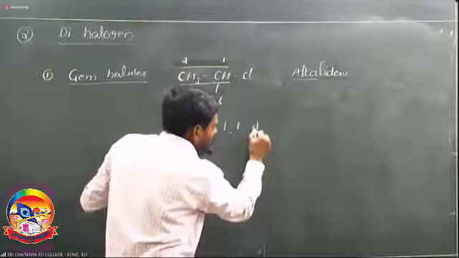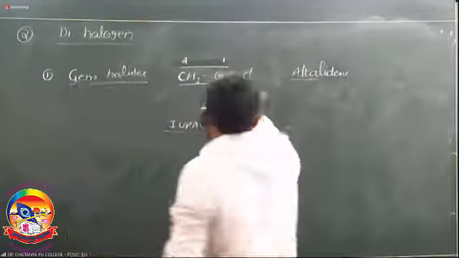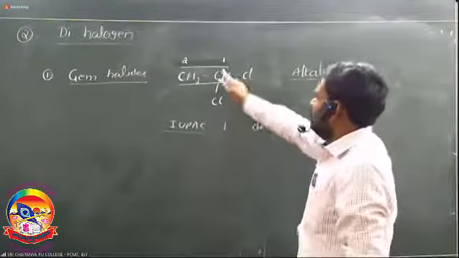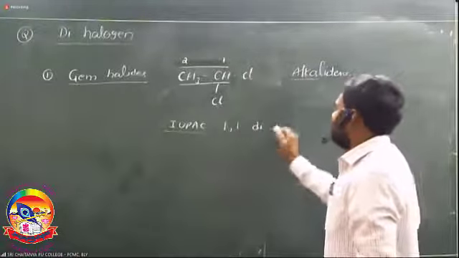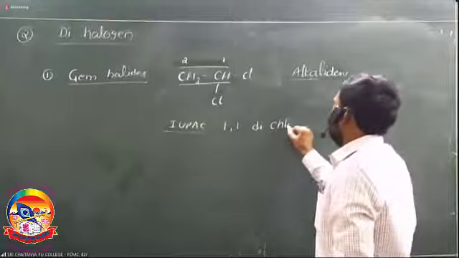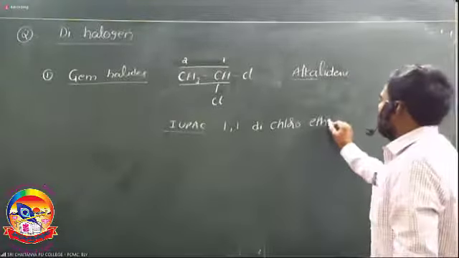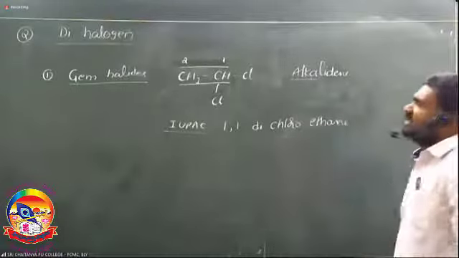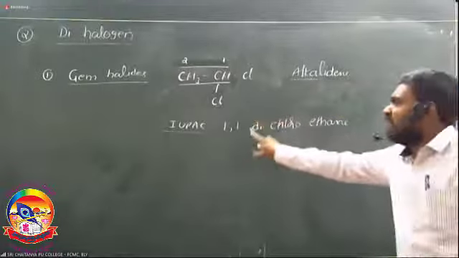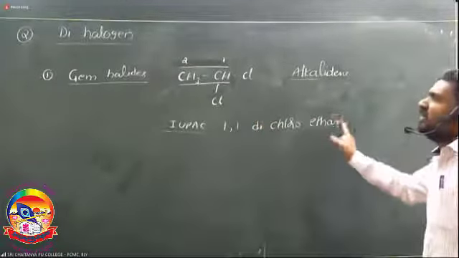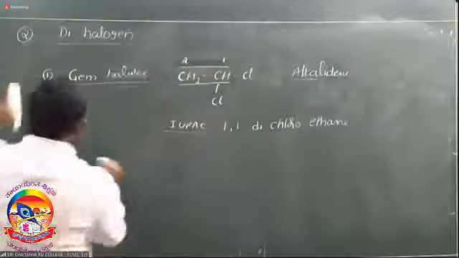For 2 substituents we use di, for 3 substituents we use tri. Here the number of halogens is 2, on the same first carbon, so 1,1-di chloro, root word is eth, carbon containing single bond. So the IUPAC name of ethylidene chloride is 1,1-dichloroethane.